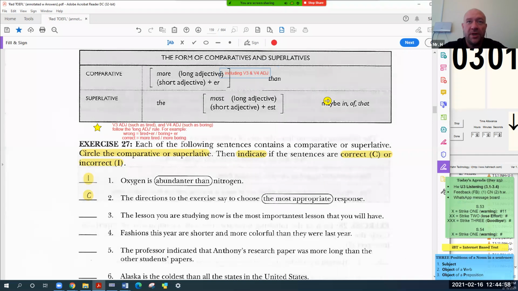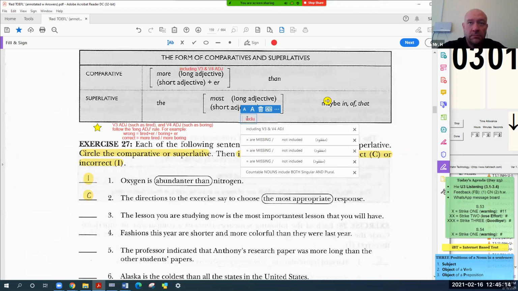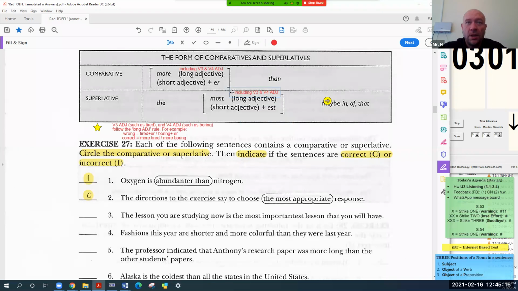Long adjectives, including verb 3 and verb 4 adjectives. And down here, same thing. Where do I put it down here? Boring. The first formula, right? You understand, gentlemen?